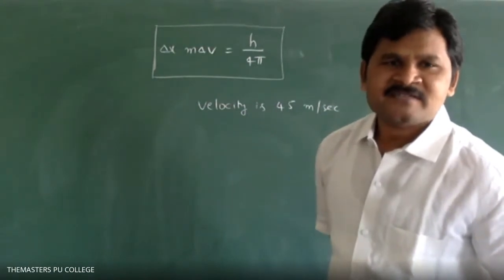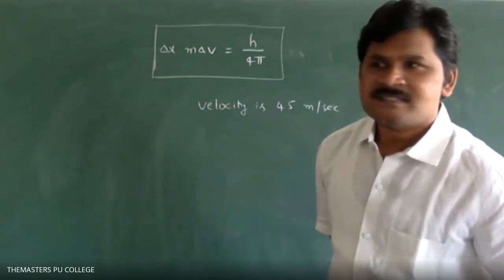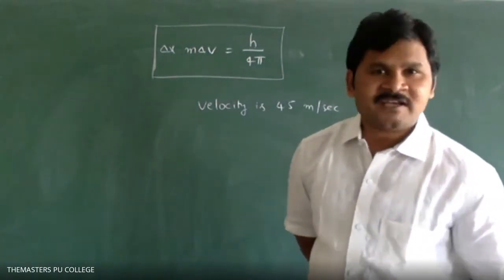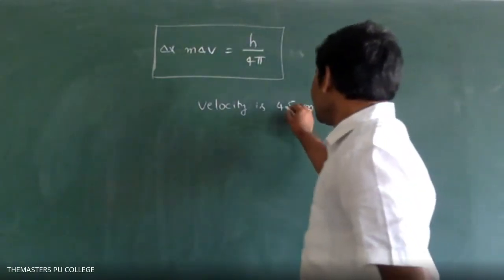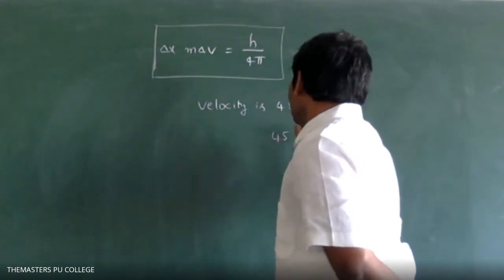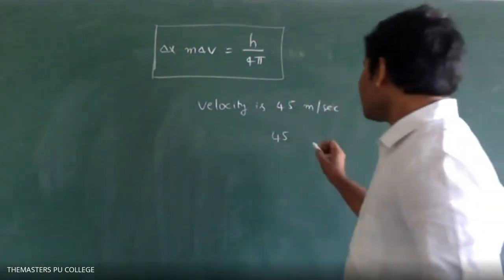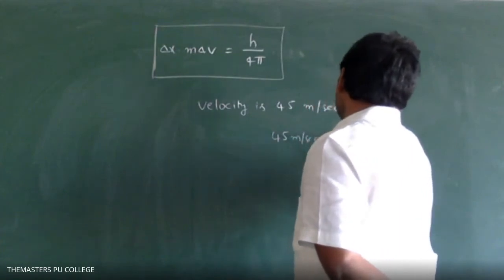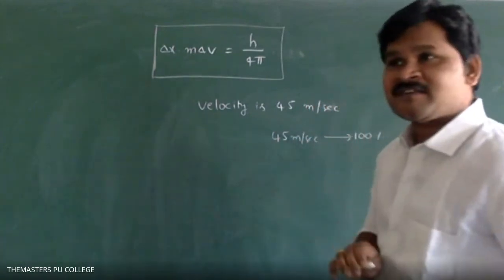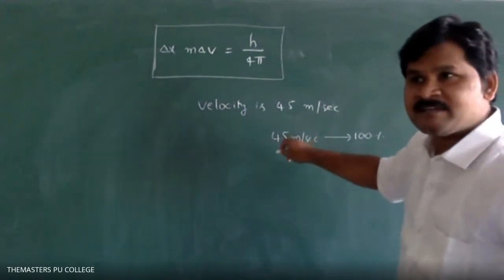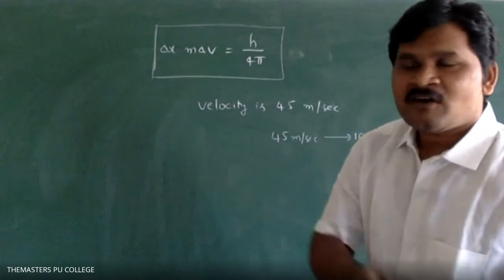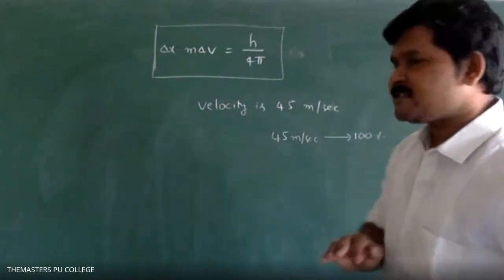Generally, percent means for how much we will calculate, students? 100. Percent means 100 we have to calculate. That means if the particle moves with 45 meter per second, then it is called 100% accuracy. Actually, this is the original speed. But what is the accurate speed we calculated? How much percent? 2%.